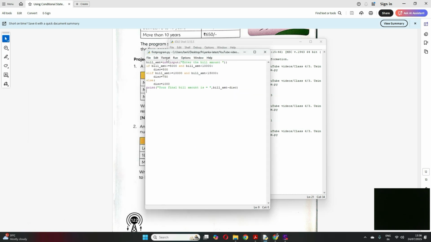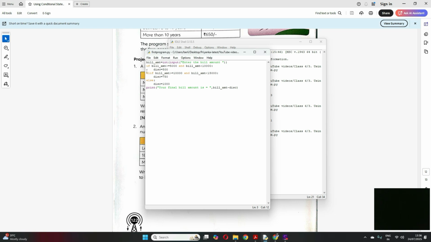But now first tell me, is this code clear to you? First, I have entered the bill amount from the user and stored it in this variable, right? Now I am checking this bill amount, which is this variable. If this is greater than this and less than this, then I am setting discount as 500. Discount, this I have taken as another variable and I have just put the value in there.